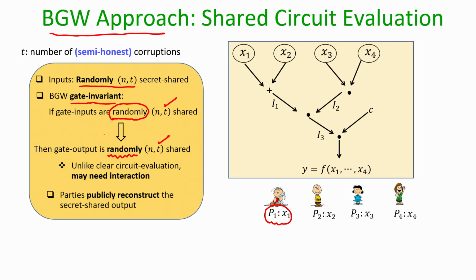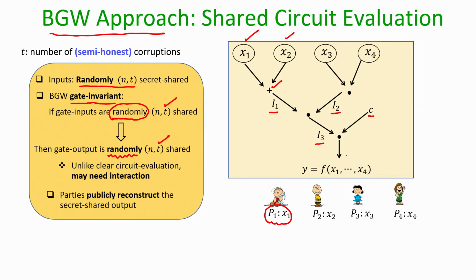For instance, if I consider this input gate, what I am saying is that once the values x1 and x2 are secret shared, the parties will try to ensure that they have their shares of this intermediate value I1, and then the parties will ensure that they have the shares of this intermediate value I2. Then they will ensure that, given the shares of I1 and I2, the parties own their respective shares of I3, and C is a publicly known constant.